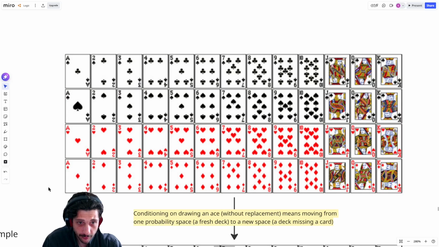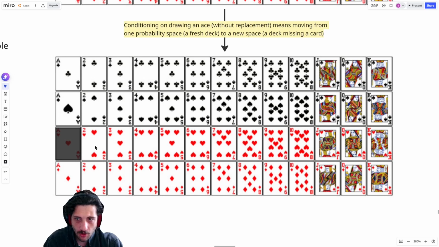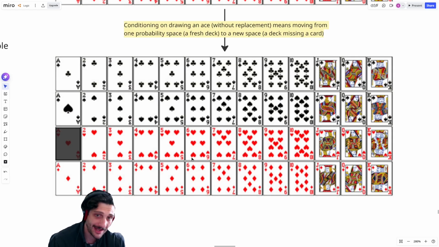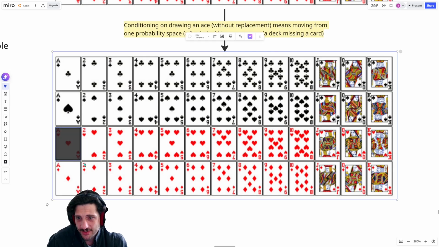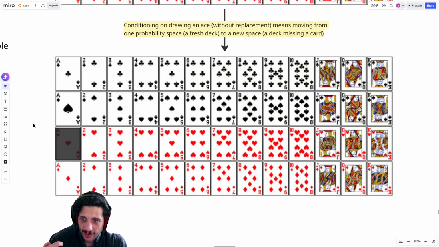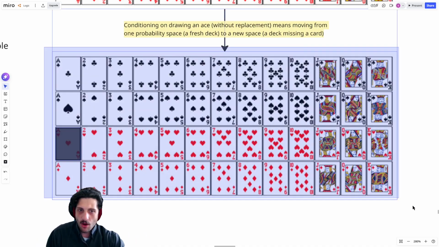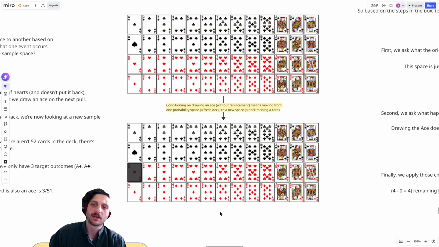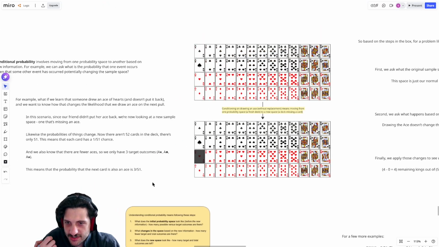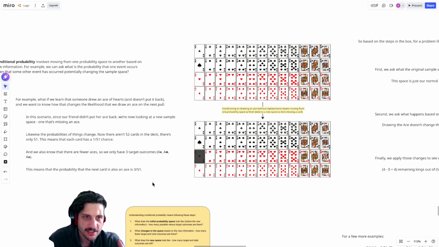So we start off with this beautiful brand new deck of cards, right? All 52 outcomes are possible. But then suppose you already know an ace of hearts has been drawn. And now you want to figure out, okay, what is the probability of drawing a new ace? Or what's the probability of drawing an 8? Or what's the probability of drawing a spade, right? The point is you want to know, based on this new information, based on the fact that an ace is now gone and somebody took it out of the deck and it's not there anymore, how likely are your remaining outcomes? To do this, we just need to be thinking about, how does our probability space shift?